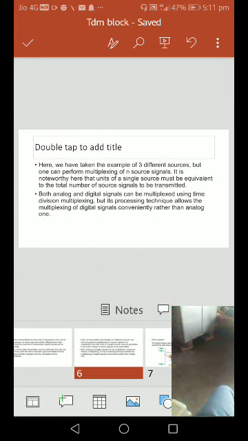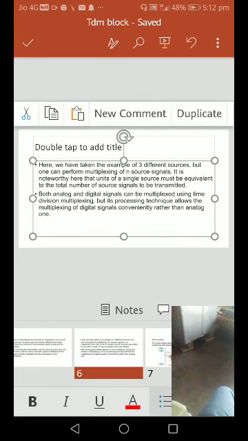Here we have taken the example of 3 different sources, but one can perform multiplexing of n source signals. It is noteworthy here that the units of the signal must be equivalent to the total number of source signals to be transmitted.